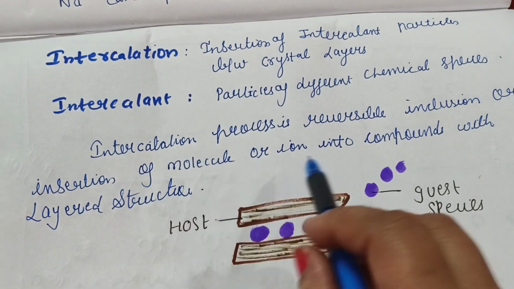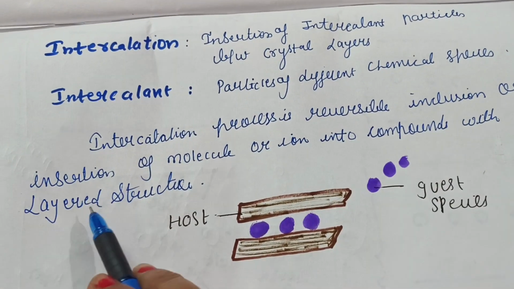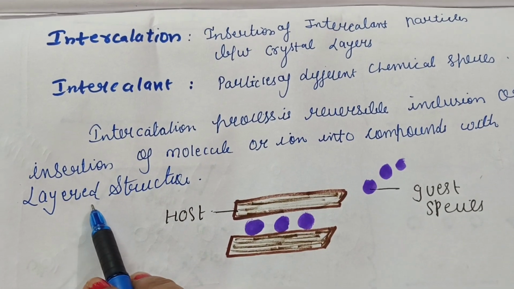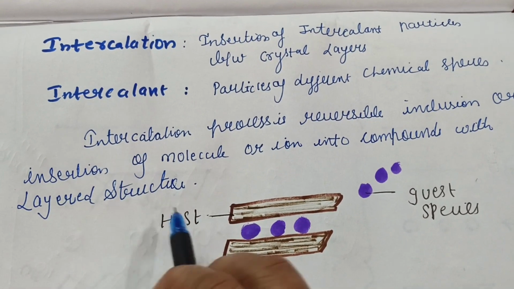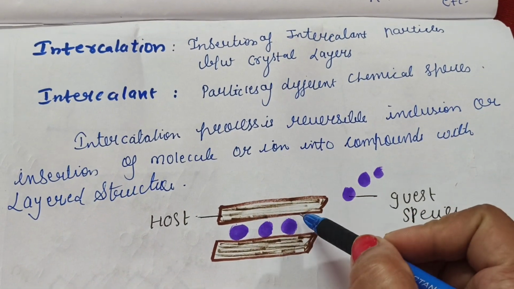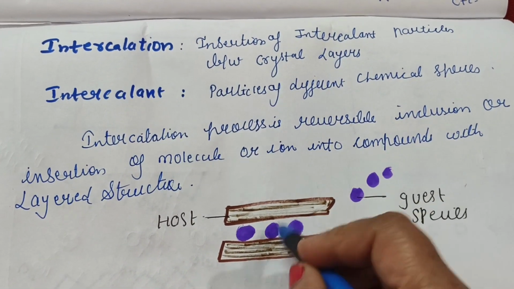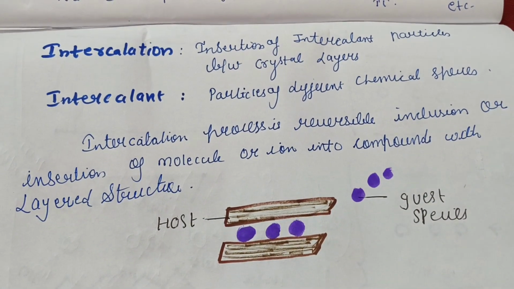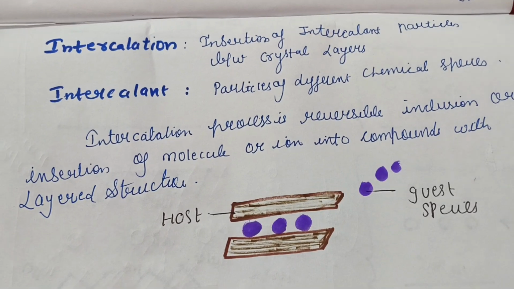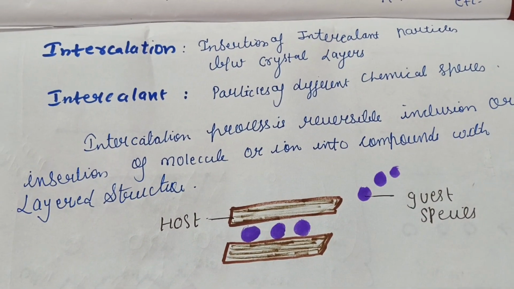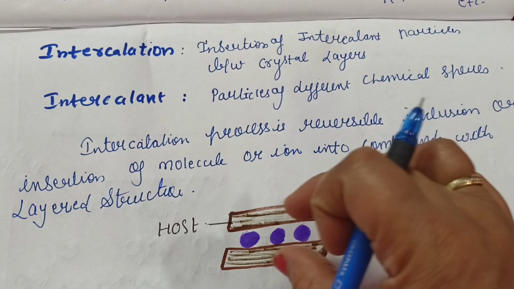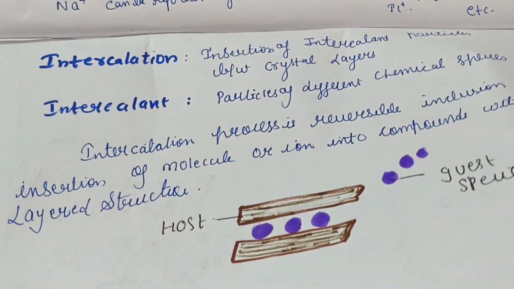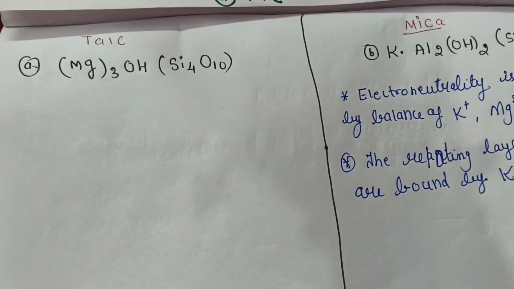So this process is a reversible inclusion or insertion of molecules or ions into compounds with a layered structure. So we can define the intercalation process as a reversible process. Means these molecules, ions can also be reversed. Means they can also be taken out. We can include them and we can also exclude them. So this process is a reversible inclusion or insertion of molecules or ions into compounds with a layered structure. The important thing is that these are layered compounds. So now let us see the details of our first example.